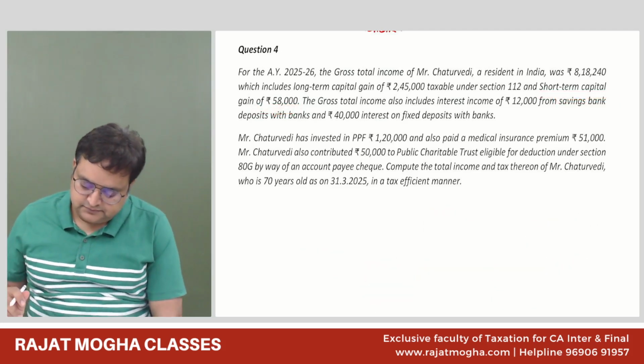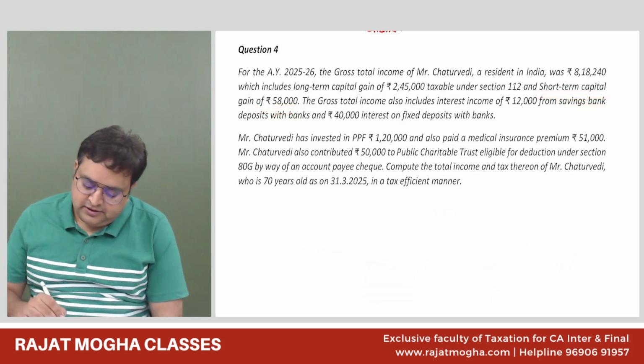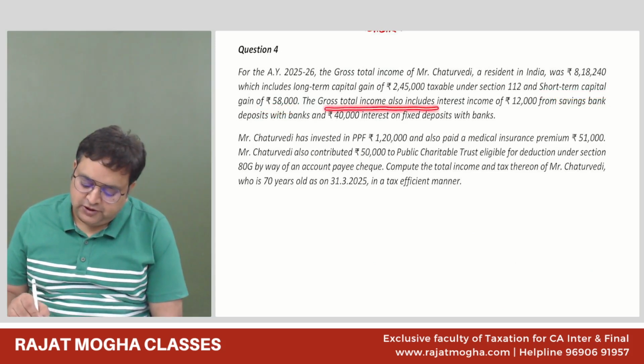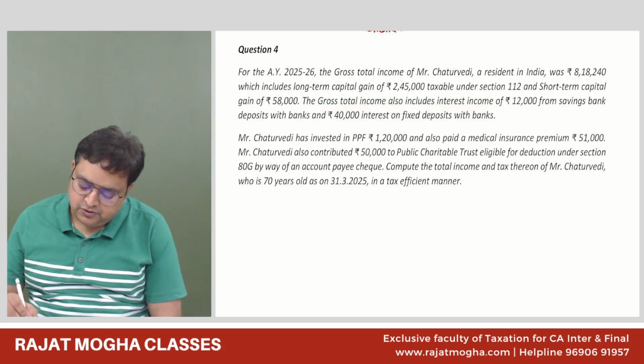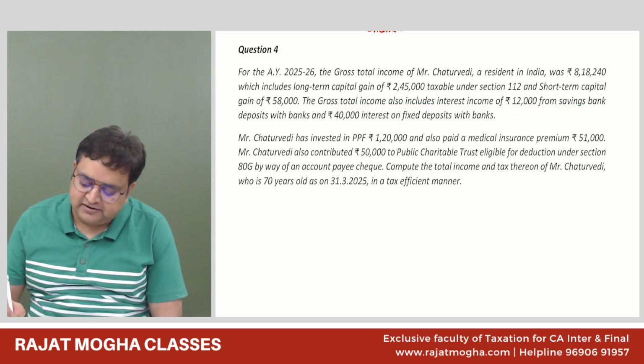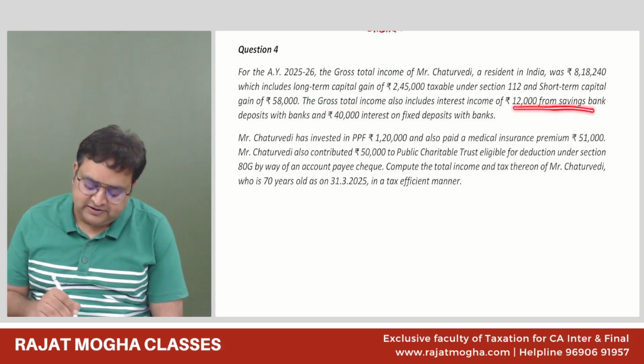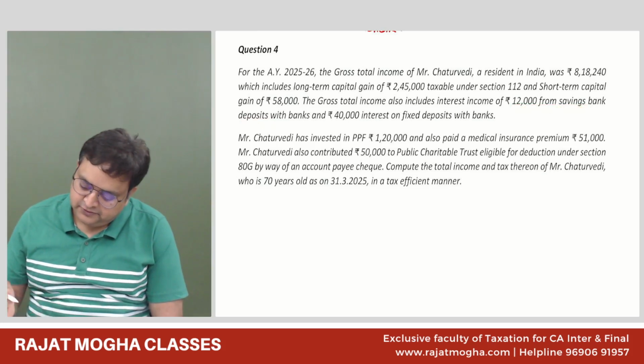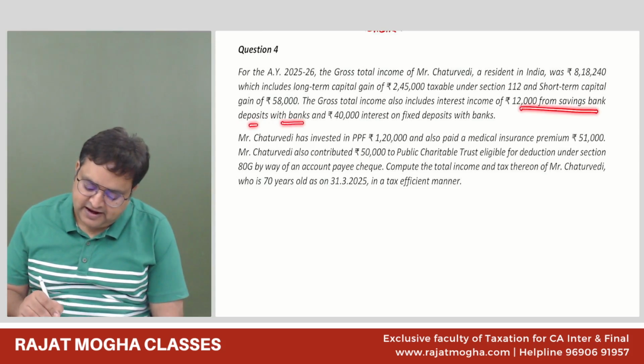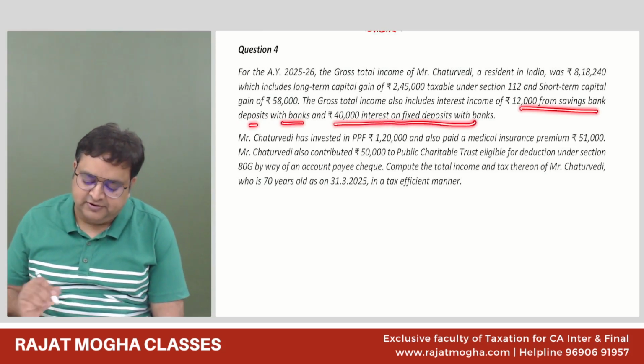Now, the gross total income also includes interest income of 12,000 from saving bank deposit with banks and 40,000 from fixed deposit with banks.